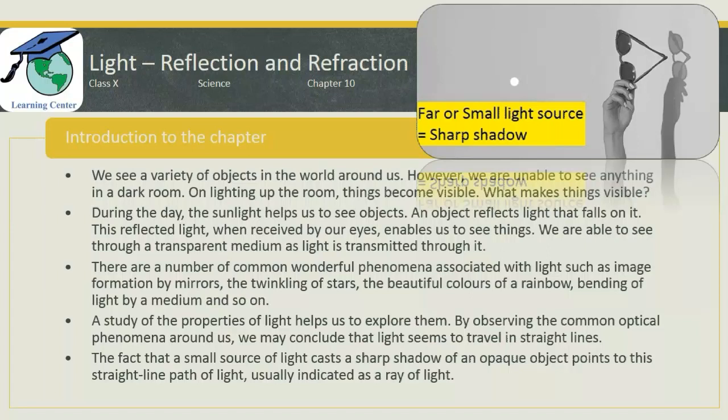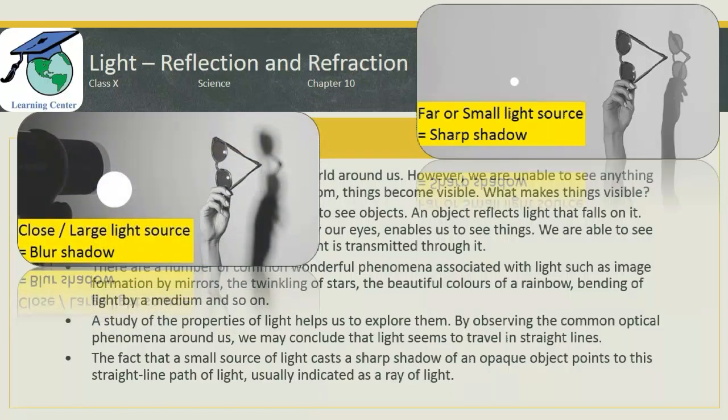So we get a sharp shadow in two conditions. First, the light should travel in a straight line, and second, the source of light should be far away or it should be small. The conditions that make blur shadows are: first, the light should not travel in a straight line, and second, the source of light is very close or the source of light is very large. You will learn in higher standards why blur shadows and sharp shadows are created because of these conditions.